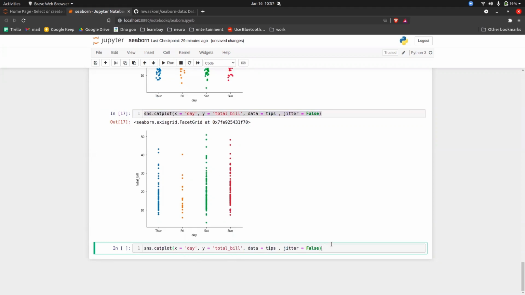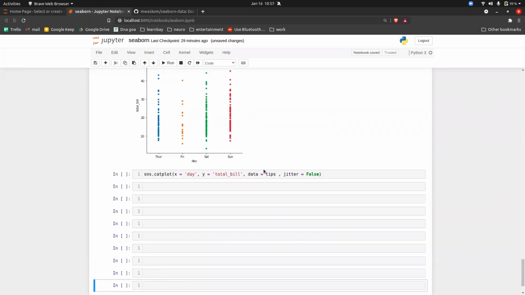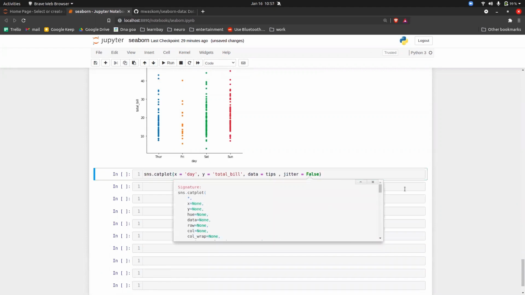Okay, now in a categorical plot, if you do shift tab, there is something called kind. Let me show you, if you can see that. So this graph that you can see is called a strip graph. On the same lines, we have different kinds of graphs.